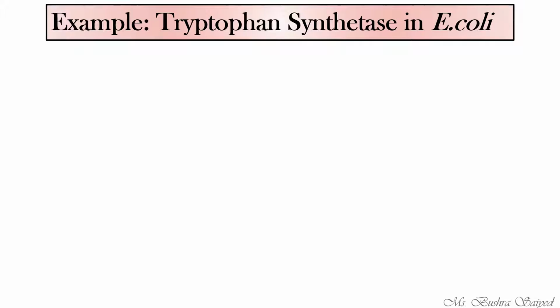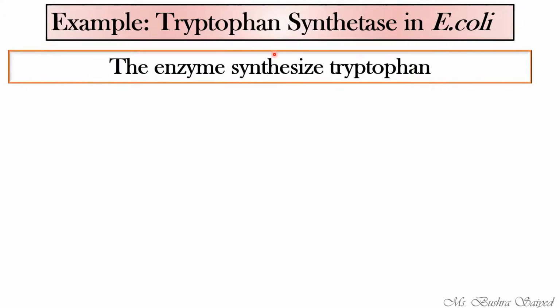The example of the first phase of mutable genes includes tryptophan synthetase in E. coli. We have already studied the tryptophan synthetic pathway in the last lecture, right? This is one of the enzymes, tryptophan synthetase. It is responsible for the synthesis of tryptophan. In the previous lecture, we did not name any enzyme, but yes, this is one of the enzymes responsible for the formation of tryptophan in E. coli.